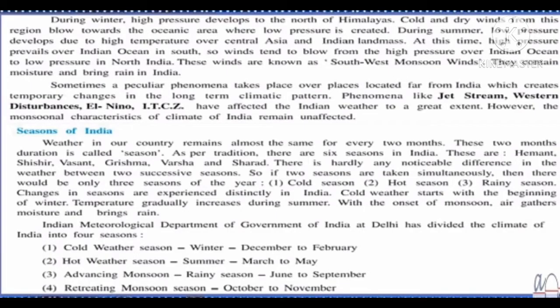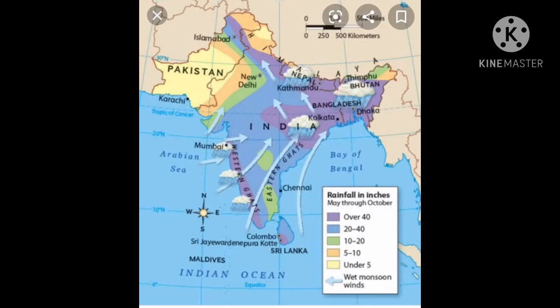During summer, low pressure develops due to high temperature over Central Asia and Indian landmass. This is the difference. During winter, high pressure develops, while during summer, low pressure develops due to high temperature over Central Asia and Indian landmass. At this time, high pressure prevails over Indian Ocean in south, so winds tend to blow from the high pressure over Indian Ocean to low pressure in North India. These winds are known as southwest monsoon winds. They contain moisture and bring rain in India.